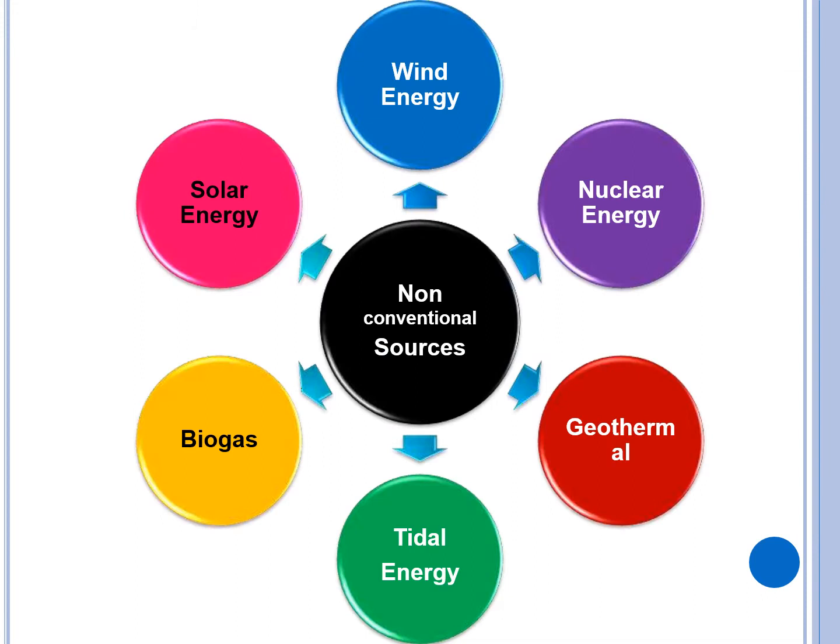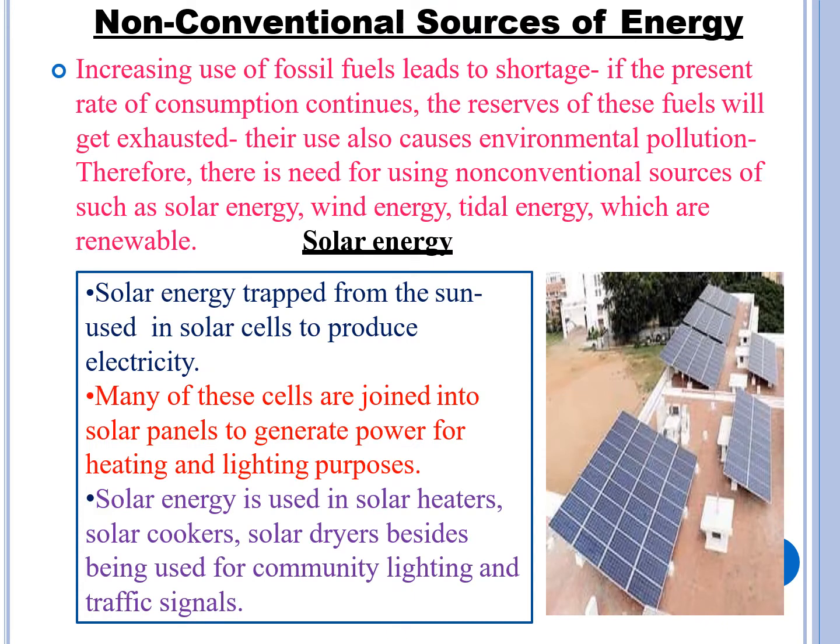So this was about conventional sources. Now we will be dealing with non-conventional sources. You can see the examples: wind energy, nuclear energy, solar energy, and so on. Let us first understand why we use them.